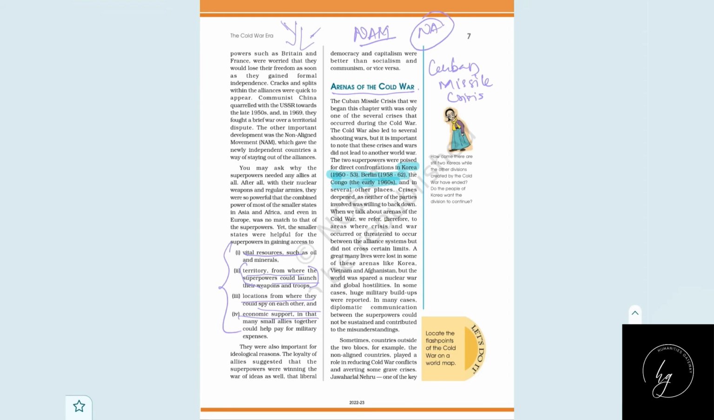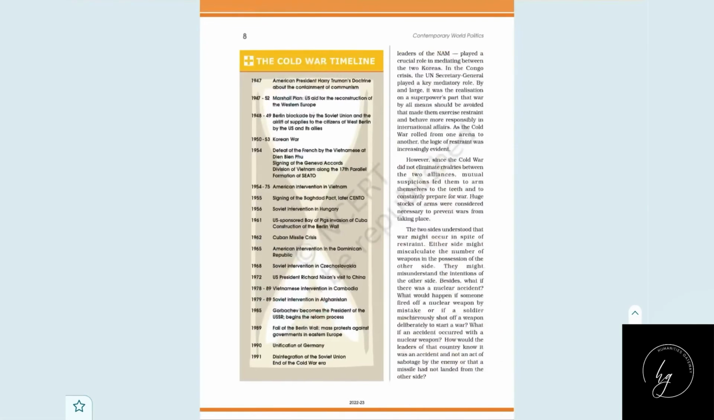During this Cold War, in many countries there was a face-off. Do you know what the Korean War is? Due to the Korean War, there was a separation in Korea, and now we can see there is North Korea and South Korea. This came in the Korean War in 1950 to 55, and sometimes countries outside the two blocks helped to stop the war, like the non-aligned countries. In mediating between the two Koreas, Jawaharlal Nehru played a crucial role, and in Congo, the UN Secretary played a mediatory role.